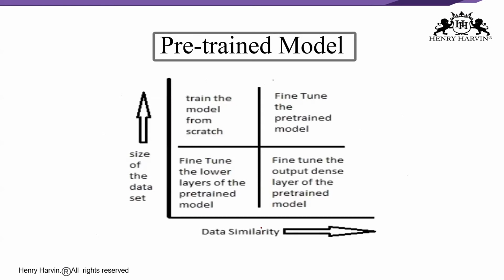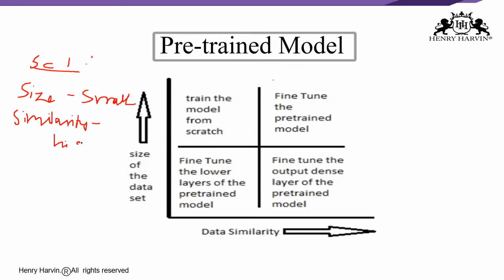I'll show you one diagram that will make you clearly understand that. Let me write these scenarios here. Scenario 1: the size of the data set is small, but the data similarity is very high, right? So the size is small, but the similarity is high here. So what will happen here? The data similarity is high, so we do not need to retrain the model.